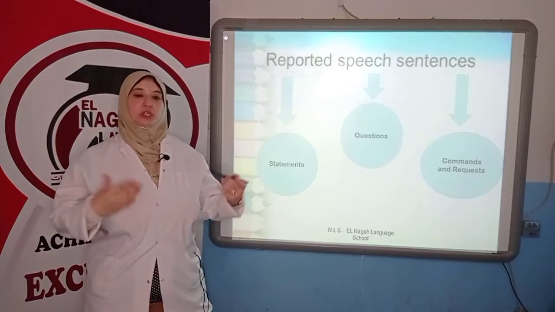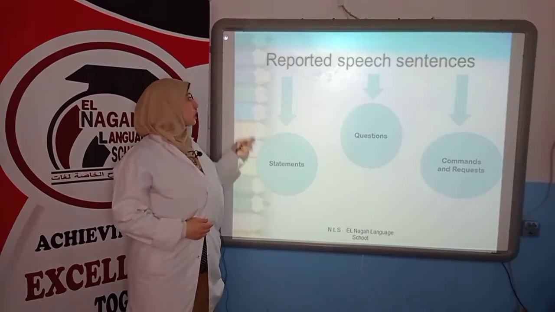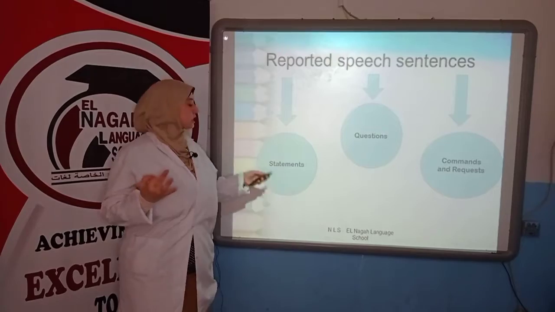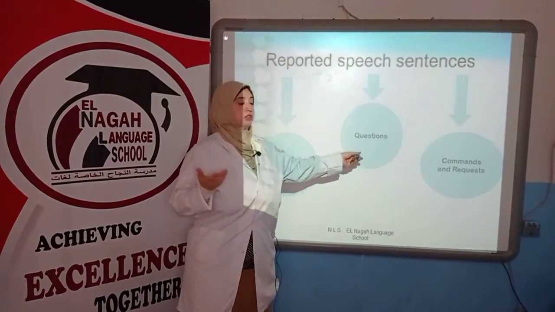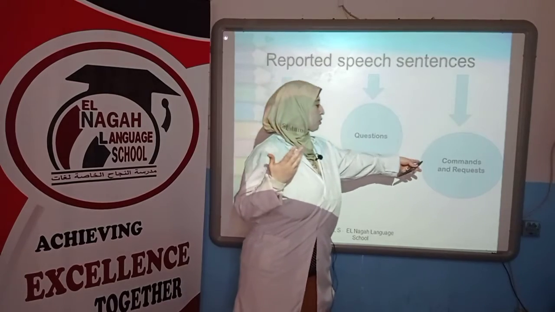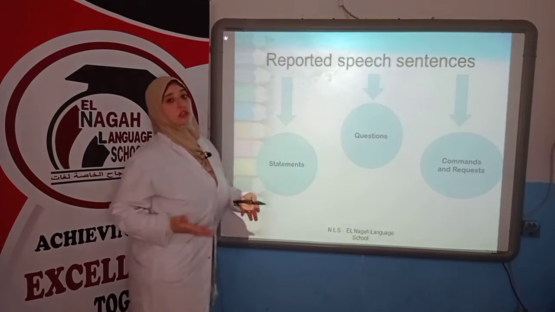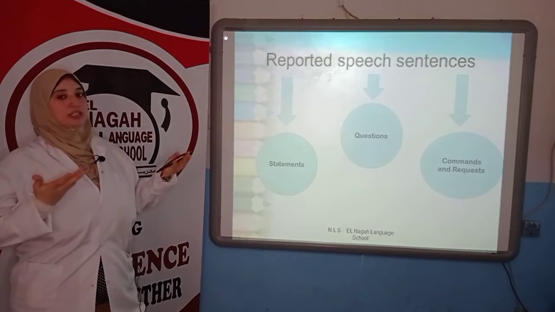Good day, everyone. We will continue what we have said before about reported speech. First of all, we have three types of sentences. The statement, someone is telling us about something. Questions, someone is asking us about something. And commands and requests, someone is telling us to do something. Politely is a request and impolitely is a command.